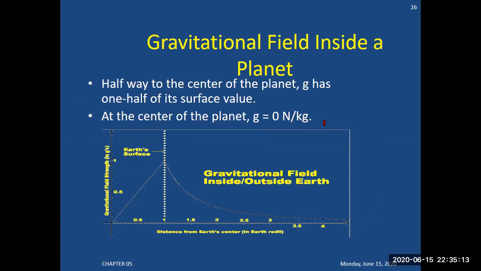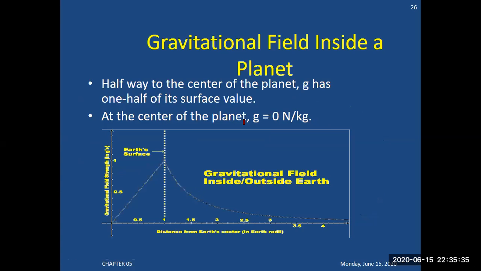So gravitational field inside a planet, halfway to the center of the planet, g has a value that is one half of its surface value. So when you move to the inner side of the surface, the value of g will be one half of its value.